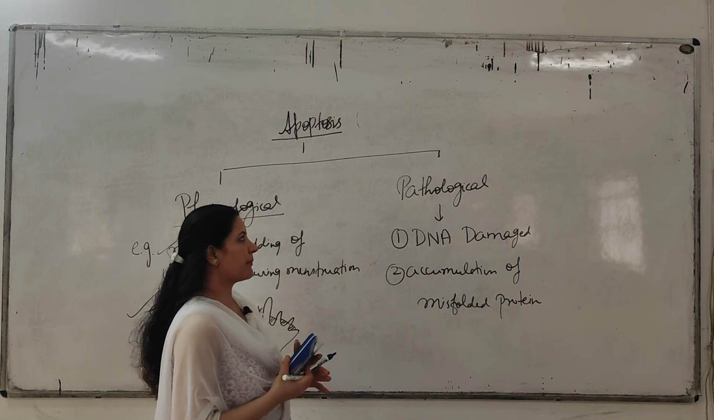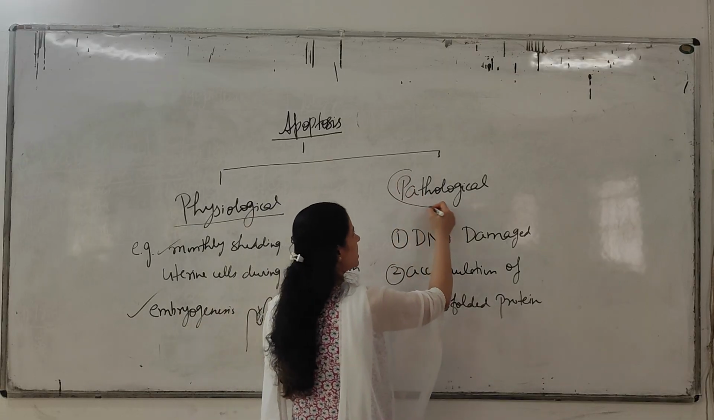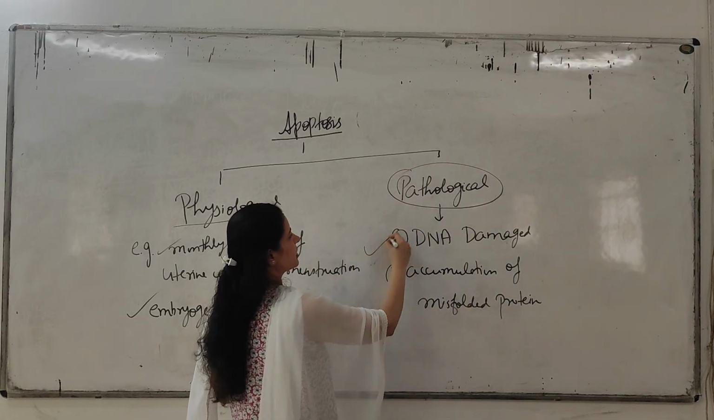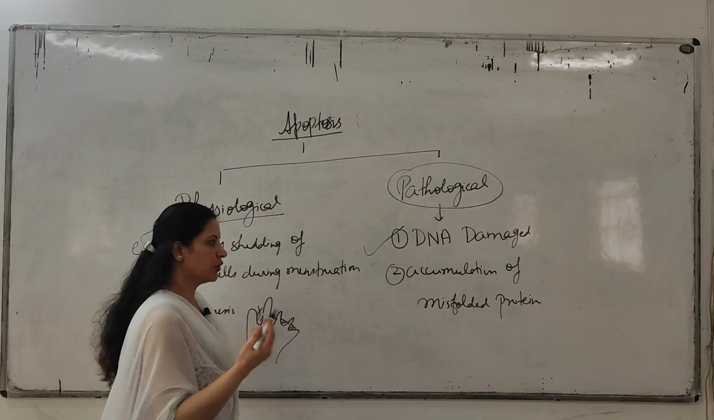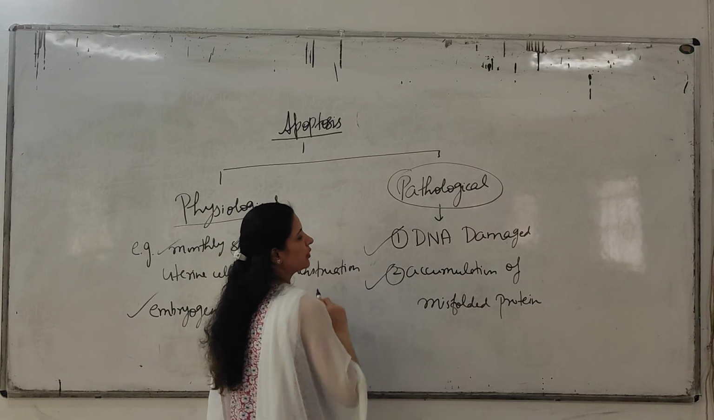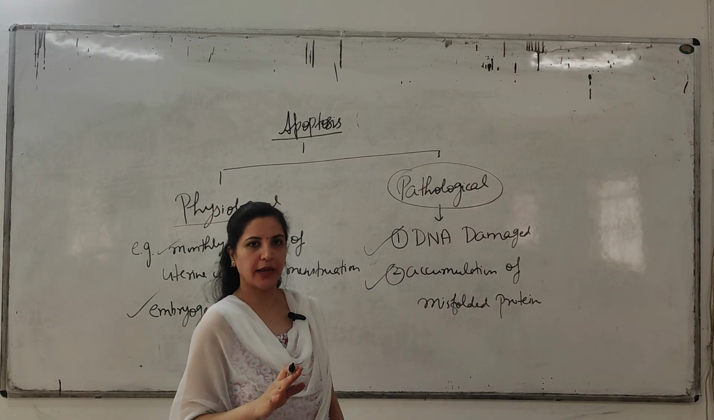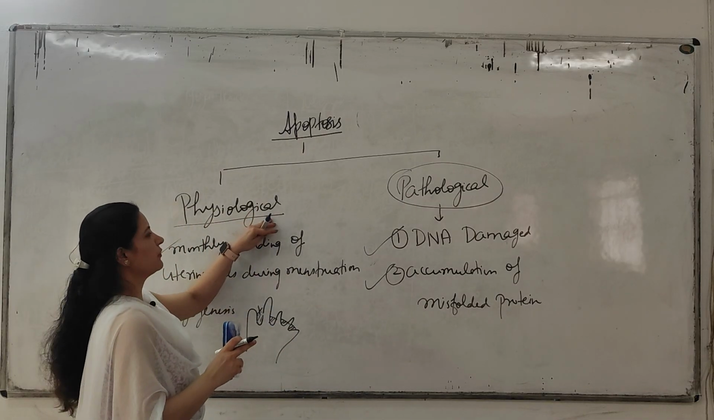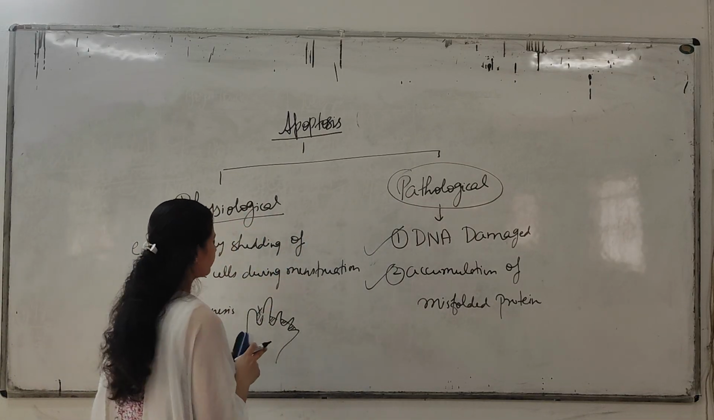So what is the example of pathological apoptosis? The example of pathological apoptosis is when there is DNA damage due to any cause, or there is an accumulation of misfolded protein. Clear? So, two types of apoptosis: physiological and pathological.